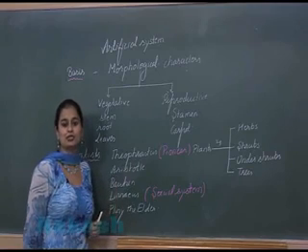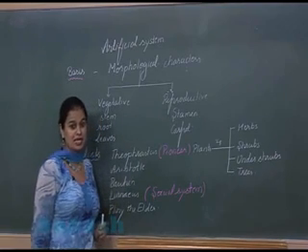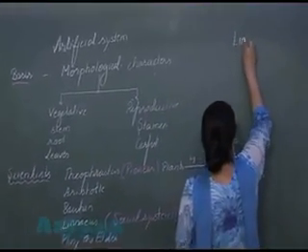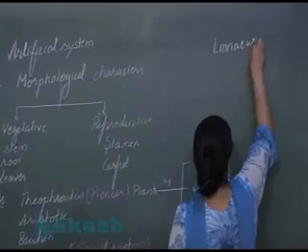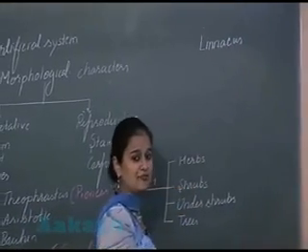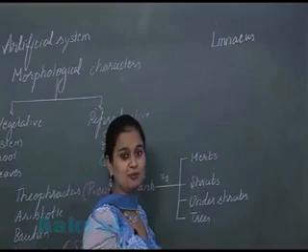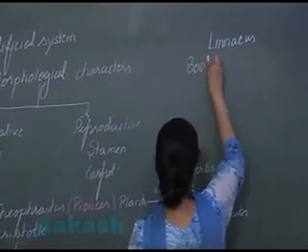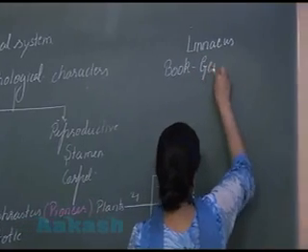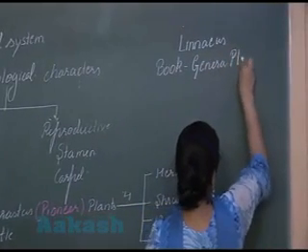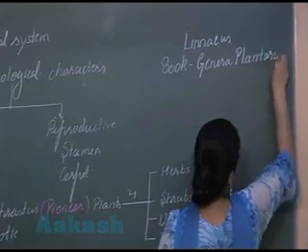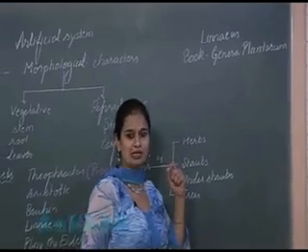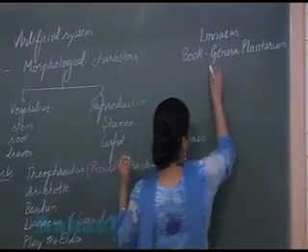So let's see what were the main points associated with this classification. Linnaeus ने जो classification system दिया, that classification system was published in the book. The name of the book is Genera Plantarum. Now Linnaeus utilized sexual characters for the classification of the organism.